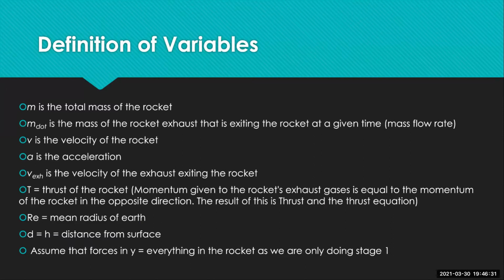Then R_E is the mean radius of the Earth, D or H, distance from the surface, and we're assuming that the forces in y are everything on the rocket. All the forces we need to calculate, as we are only doing stage one of the rocket.